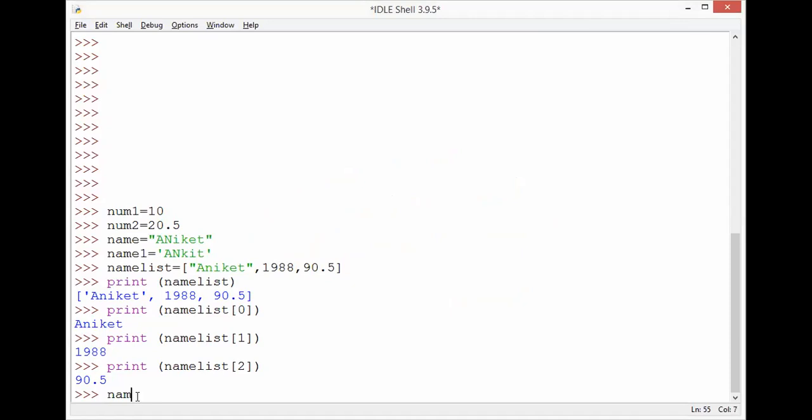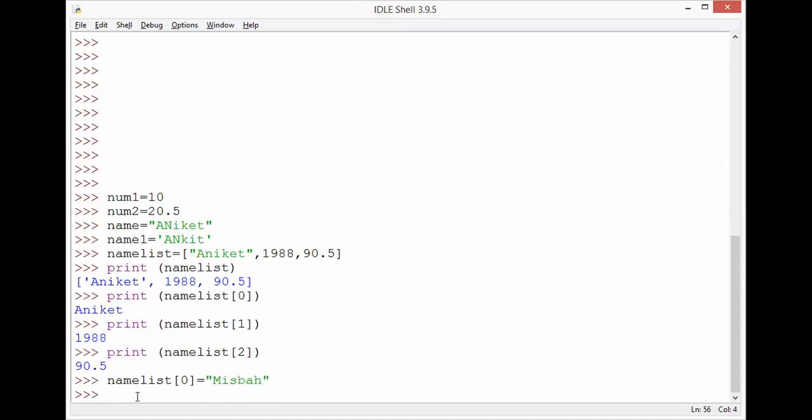So I'll do name list and write the index value. In this index value, it was the name Aniket over there. Now I want to update it. I'll write Misbah over here. Now I'll print the complete name list. So in place of Aniket, Misbah must come.